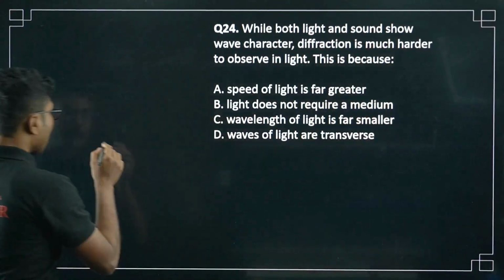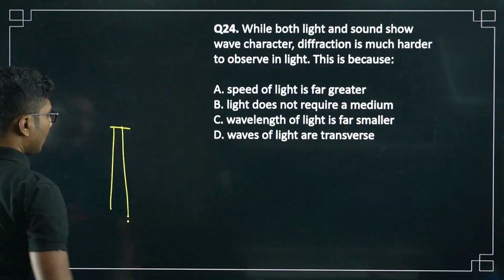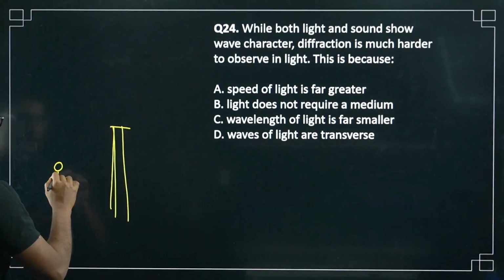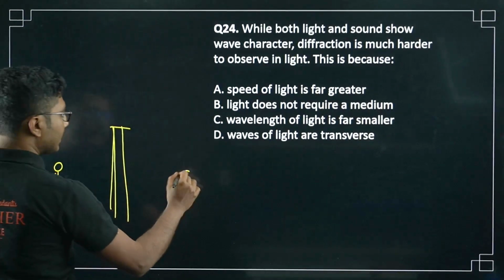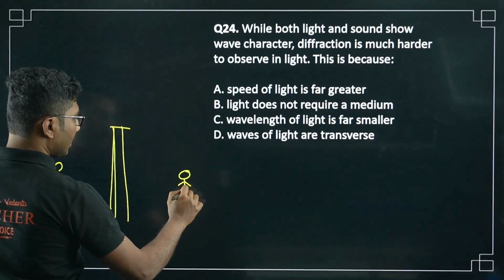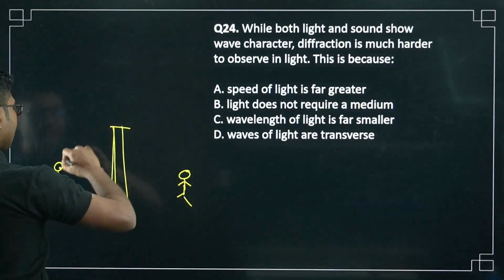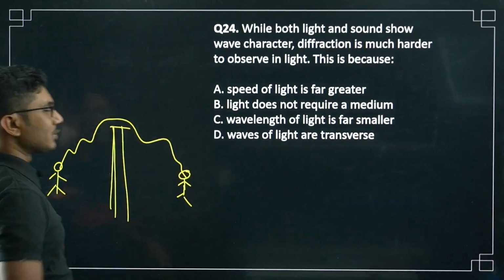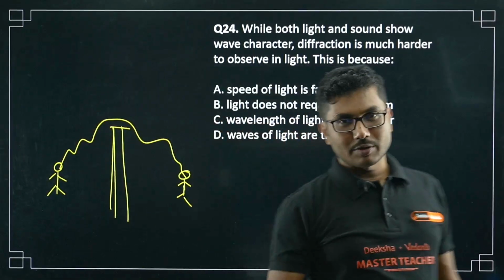Why so? Suppose this is the obstruction, you are standing somewhere here and you are shouting something towards your friend who is on this side. This is one of the most common examples, and when you are shouting, the sound waves are so large that they can easily pass over this obstacle and move to the other side of the wall.